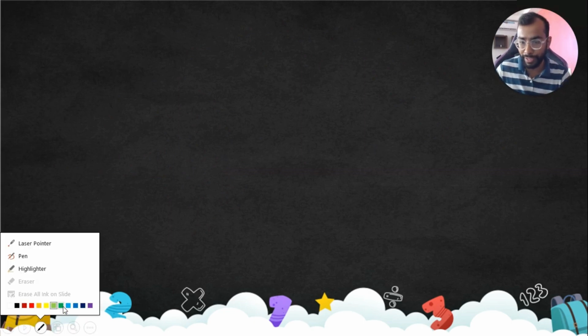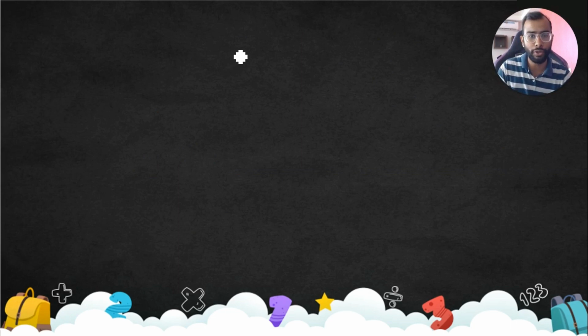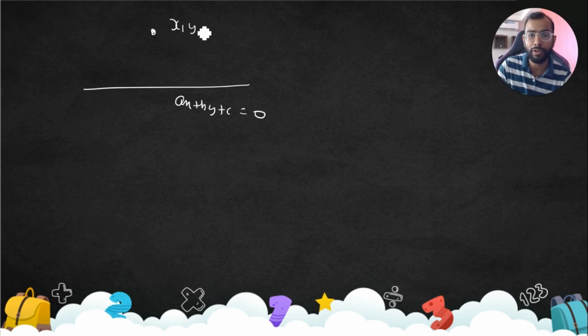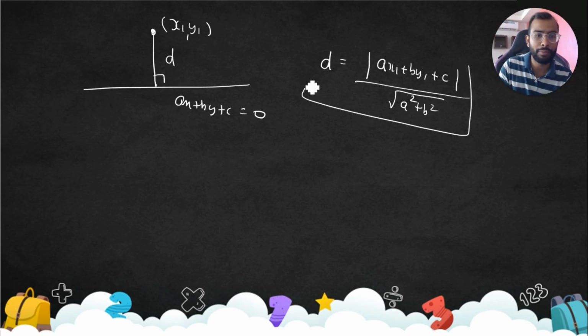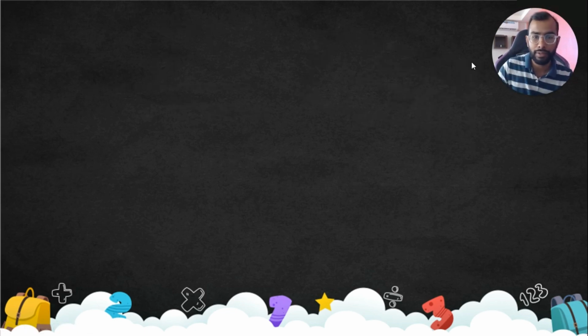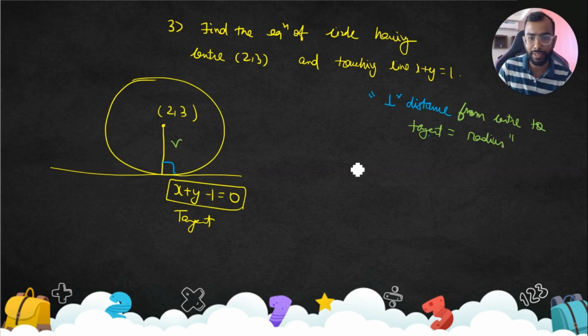I assume you know. In case you don't know, from now onwards you should know. If this is a line ax plus by plus c equal to 0, and this is the point x1, y1, and you have to find this perpendicular distance, it is very easy. Just substitute this point in this line: ax1 plus by1 plus c upon root over a square plus b square. That's how you should proceed. Chalo, let's find out the distance, which is nothing but r, the perpendicular distance from this.